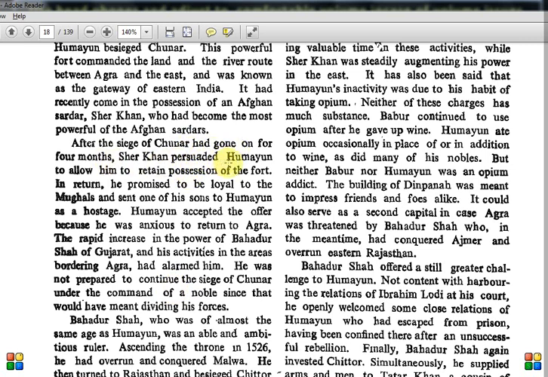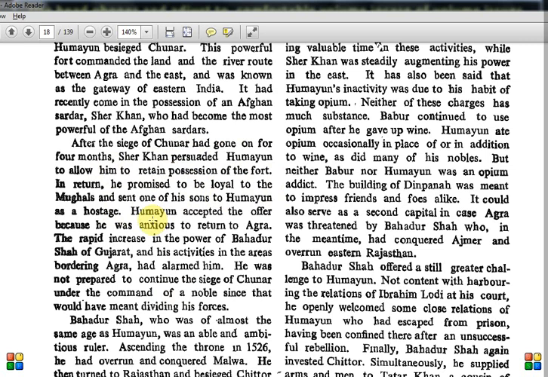Sher Khan persuaded Humayun to allow him. Okay, so Sher Khan is now asking, can we take possession of this, like his brother Kamran was given the western side? Sher Khan says we'll pay you some tribute yearly or monthly, so can we retain possession of this fort? And in return he promised loyalty to the Mughals. Even Sher Shah will send one of his sons to Humayun as hostage.